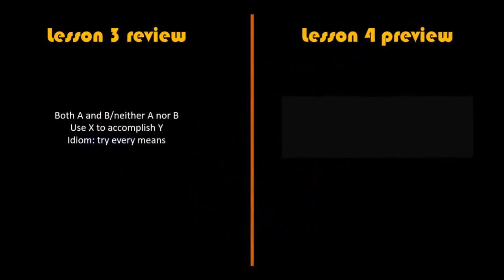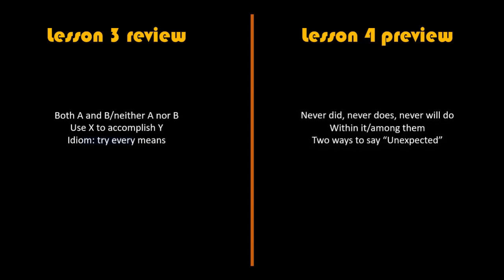So, in this lesson, we've looked at how to say both A and B and neither A nor B using 既...又. We've learned how to say use X to accomplish Y using 用来, and the idiom 想方设法, which means to try every means. In the next lesson, we'll learn how to say never did, never does, never will do, within it, among them, and two different ways to say unexpected.